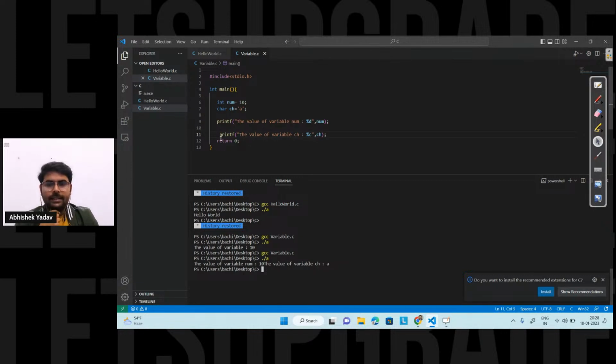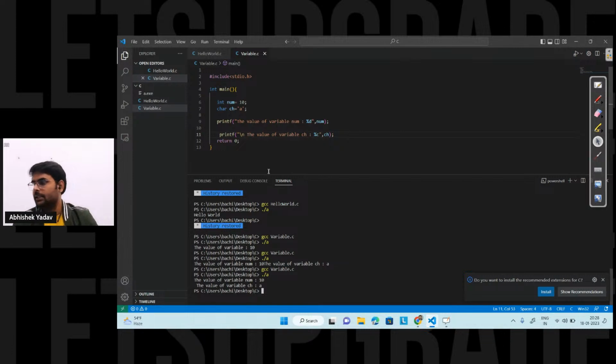So I want the second printf statement to be printed on the next line. So what I can do here, I can write \n like this. This \n will tell the compiler that, hey, I have to print this printf in the second line, right? Let's save the program and again compile and run the code here. So here you can see I am getting the answer this time in the second line, that is the value of variable num is 10, and in the second line I am getting the value of variable ch is equal to a. So till this point everyone is clear?